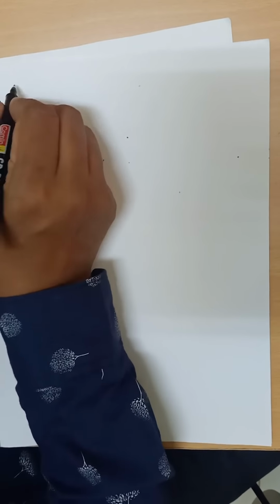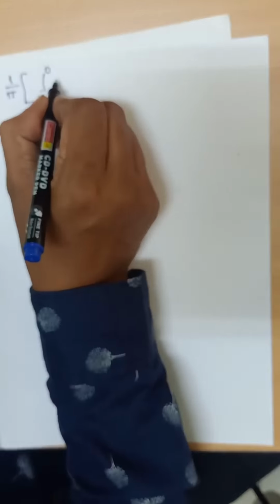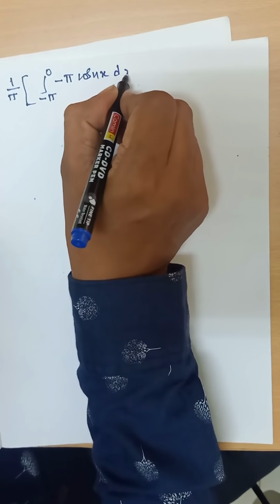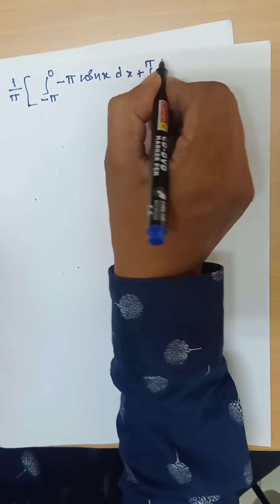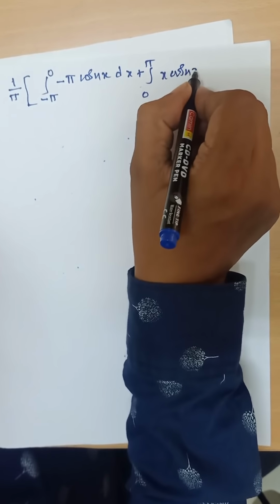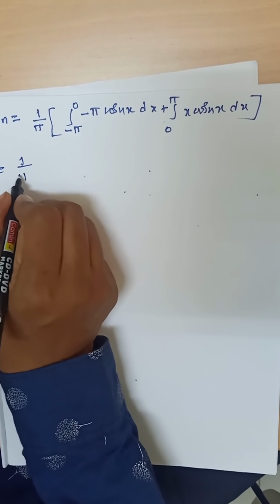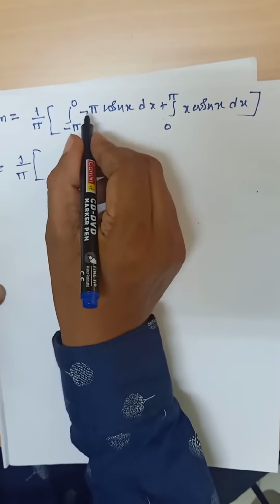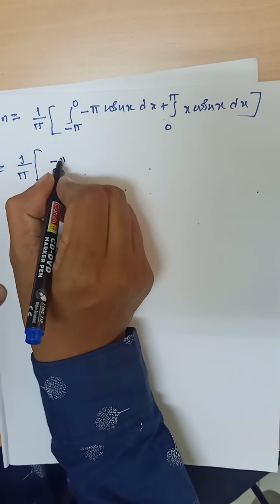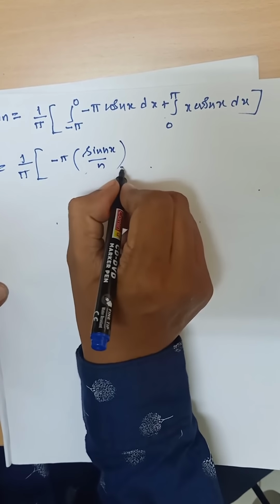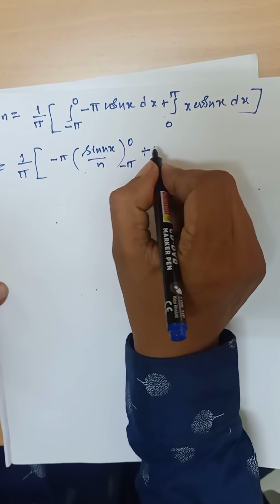Next we go for finding a n. The a n formula is 1 by pi outside common, integral minus pi to 0 of the given minus pi into cos nx dx plus integral 0 to pi of x cos nx dx. That is equal to 1 by pi times integral of cos nx, minus pi common. Integral of cos is sin nx by n from minus pi to 0, plus.